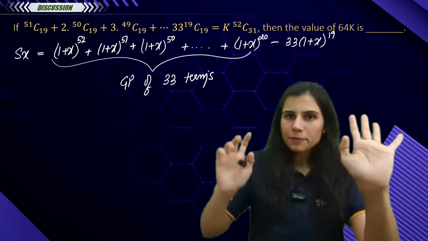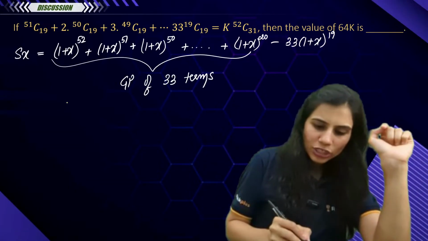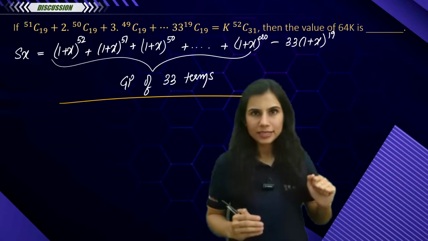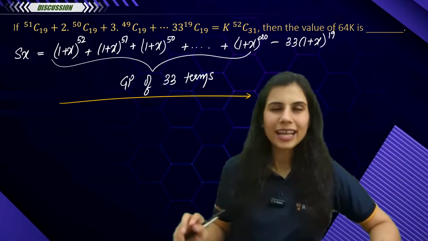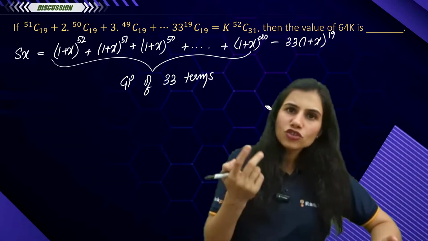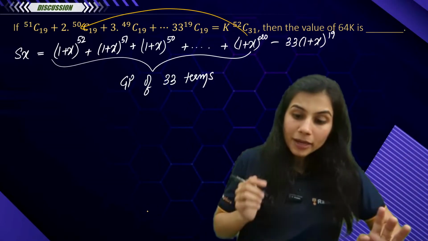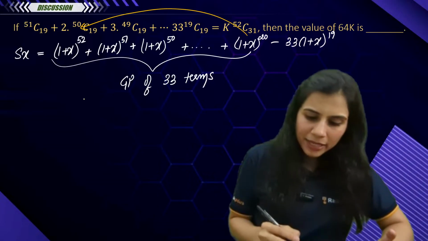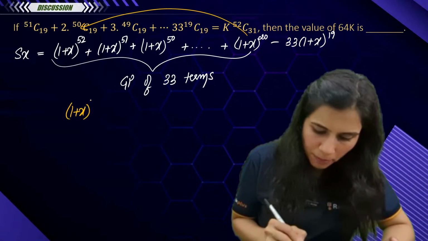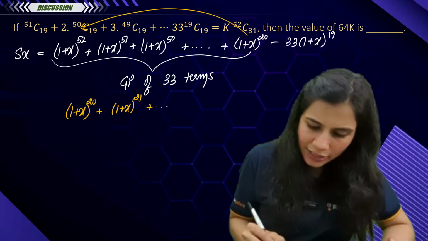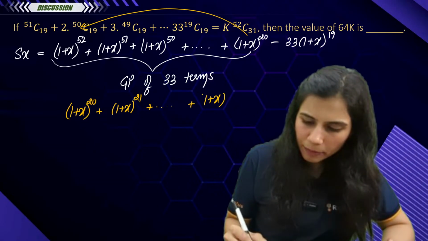Now I'm going to play smart. If I consider the GP in this same order, my common ratio will come out to be 1 upon 1 plus x. I don't want 1 upon 1 plus x. I want 1 plus x. So I will consider this GP from here to here. What do I mean? My GP will look like 1 plus x to the power 20, then 1 plus x to the power 21, and so on till 1 plus x to the power 52.